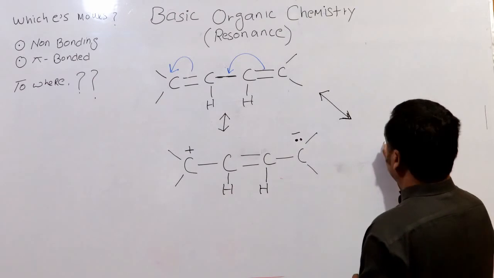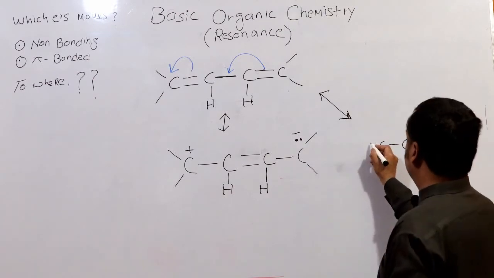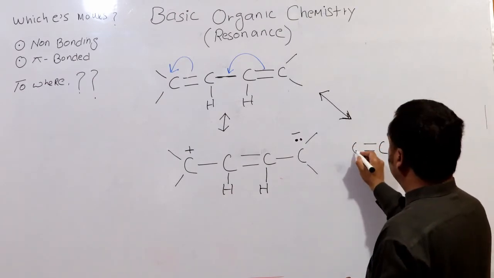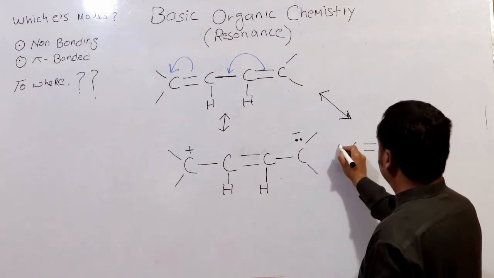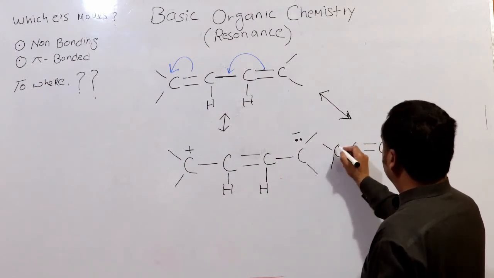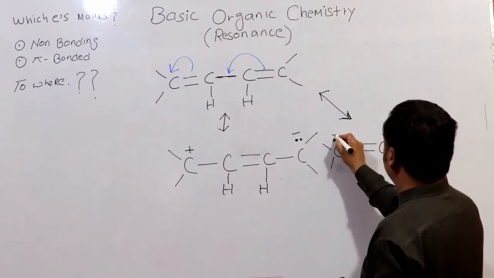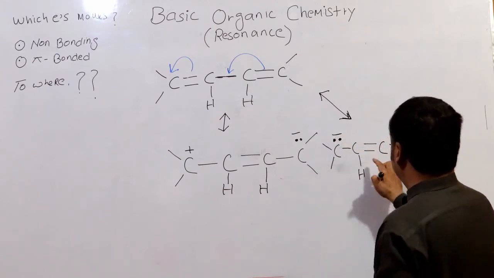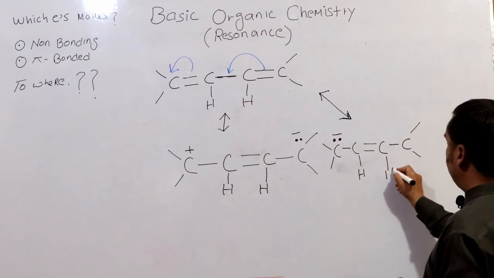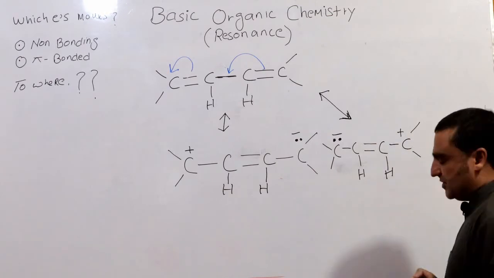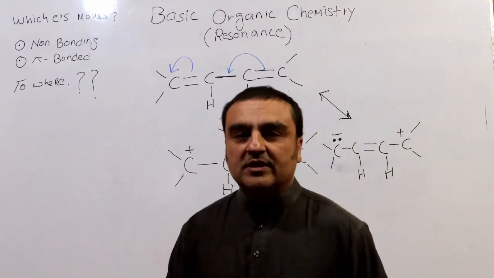The space is less, so I need to write it in a short space. This is negative, this is H, this is the double bond, and now this acquires a positive charge.